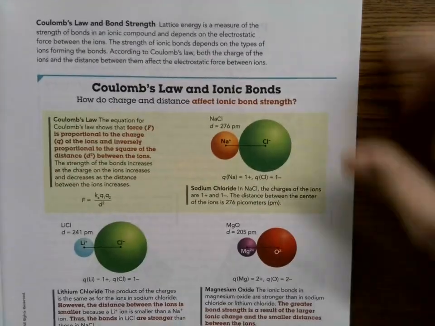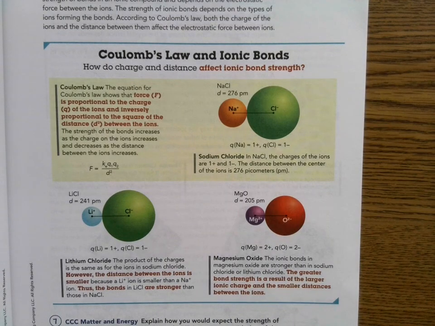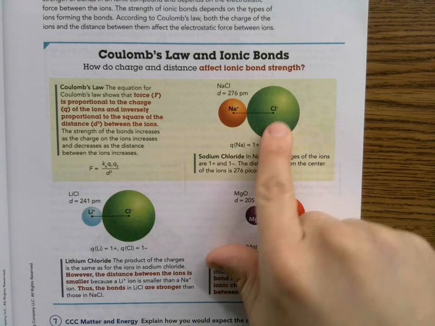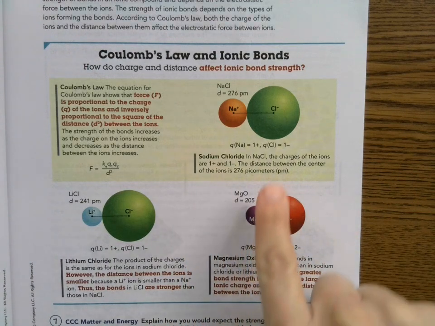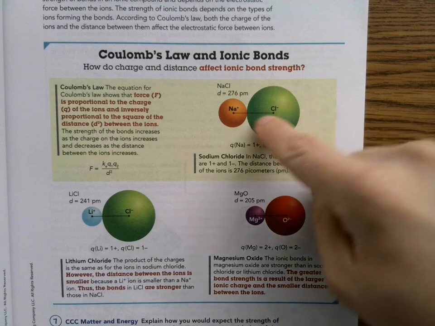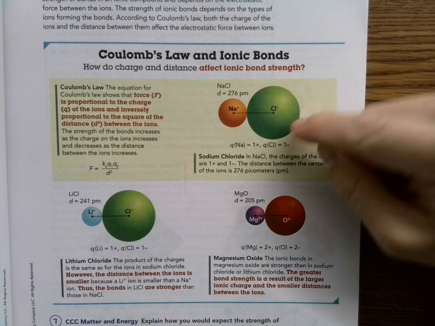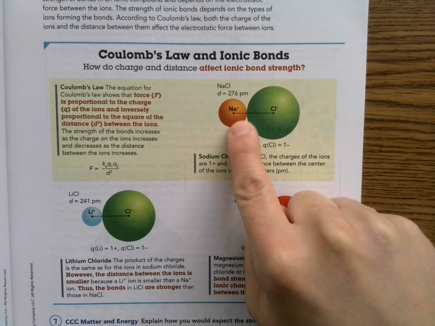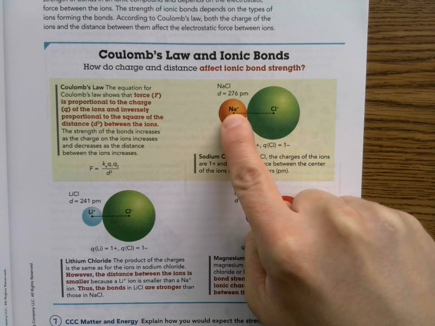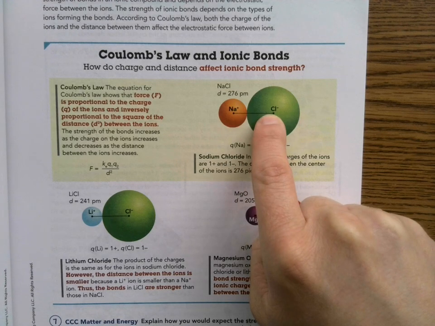Okay. Now let's talk a little bit about bond strengths and Coulomb's law. There are two factors with Coulomb's law: the size of the charge and the distance between the atoms. If we know the distance between the atoms and their charges, we can determine some of their properties. For example, sodium chloride's distance is 276 picometers between these two dots, and they have relatively +1, -1 charges.